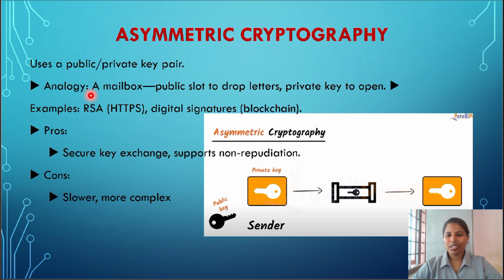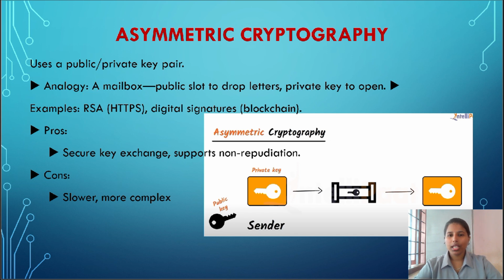Asymmetric cryptography is also known as public key cryptography. It uses a pair of keys. The public key is shared openly, so everyone can see it, but the private key we have to keep secret. The public key encrypts the data, and only the corresponding private key can decrypt it.